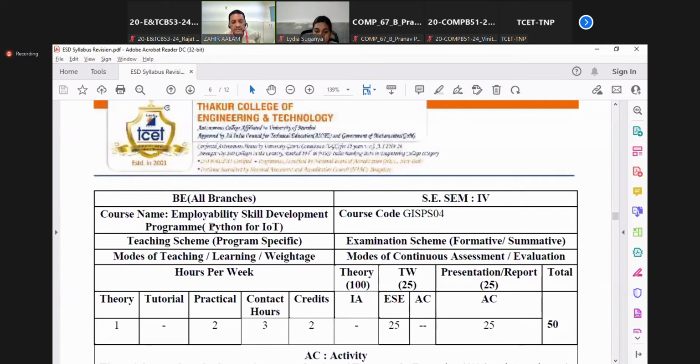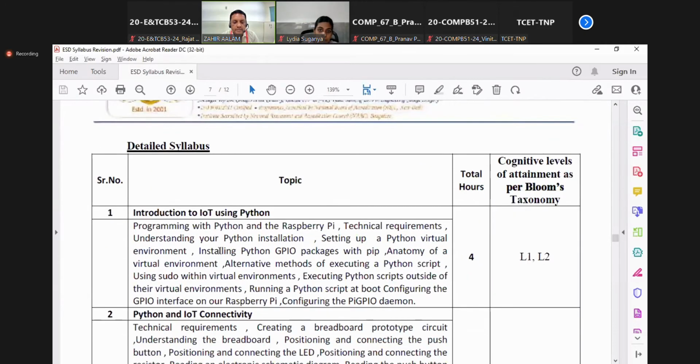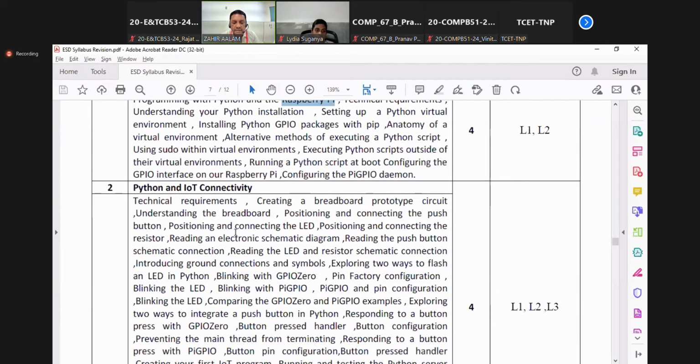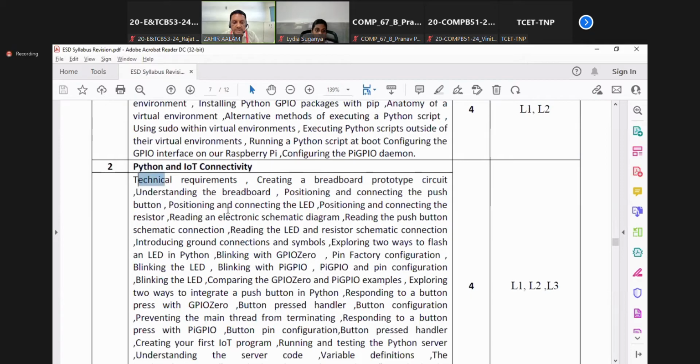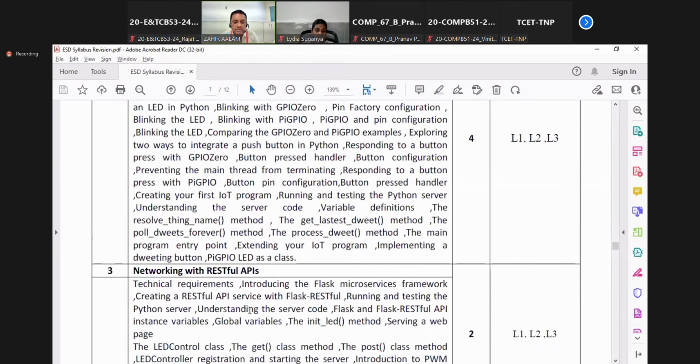The second curriculum will be Python for IoT. This is the second option available to you, and you have to select any one of the two. So one is expert Python programming, second is Python for IoT. Let's see what is there in Python for IoT. Here you will be introduced to Raspberry Pi or any other tool on the same lines, and then IoT connectivity. There are some interfaces you can see here, which you will be handling directly during the online sessions.